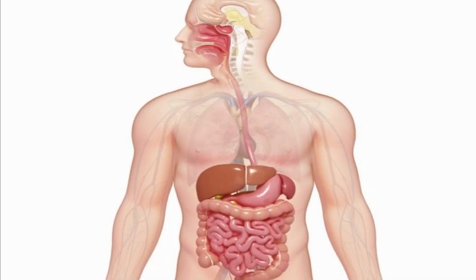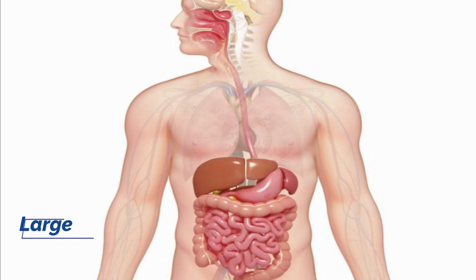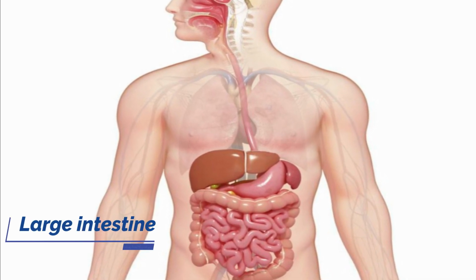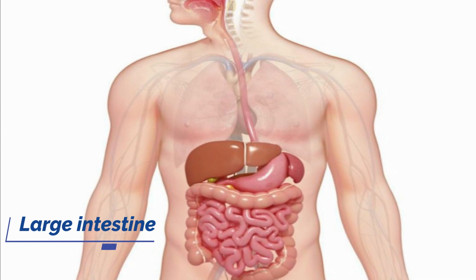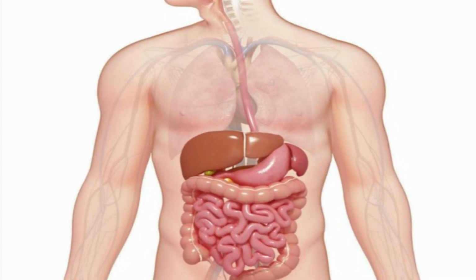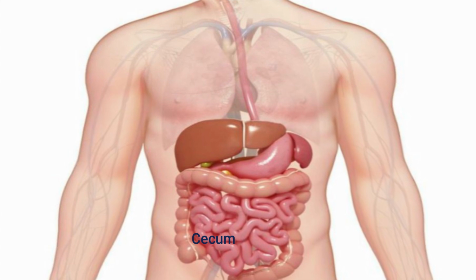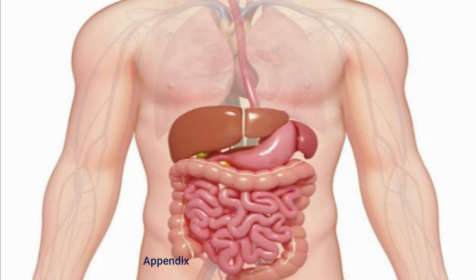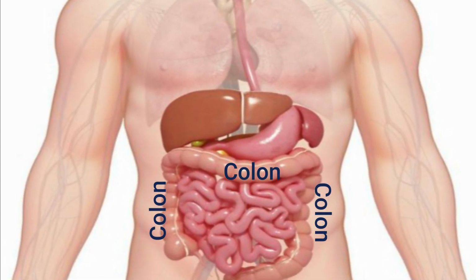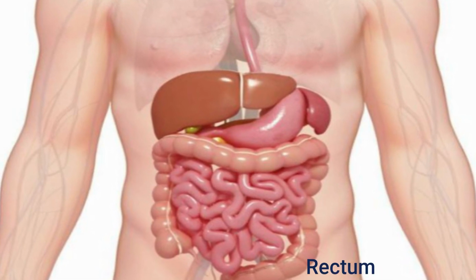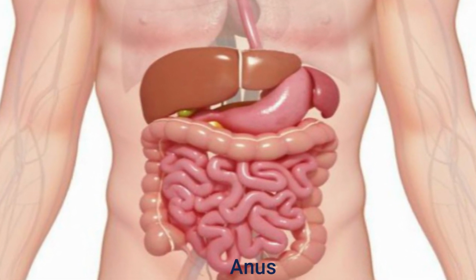Waste food in the small intestine passes into the large intestine. What are the parts of the large intestine? The parts of the large intestine are cecum, appendix, colon, rectum, and anus.